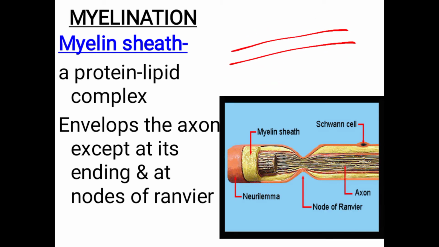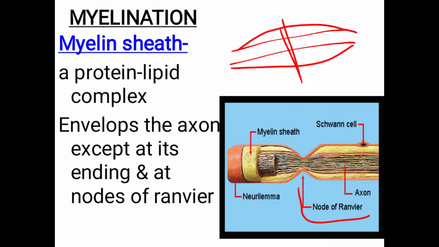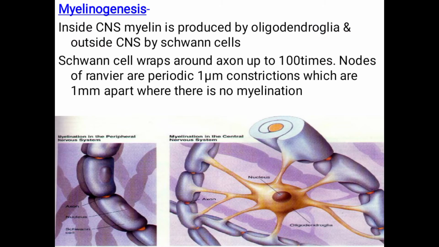Continuous would mean that, suppose this is the axon, it should cover it like this, right? But it is not like this; there is a gap. That gap we call the node of Ranvier. At the node of Ranvier, the myelin sheath is absent, and that is very helpful for conduction, which I will explain next. Myelinogenesis: in the CNS, the myelin is produced by oligodendroglia.